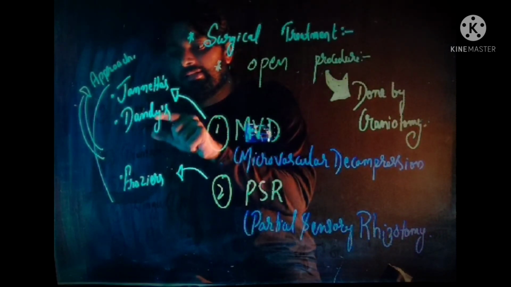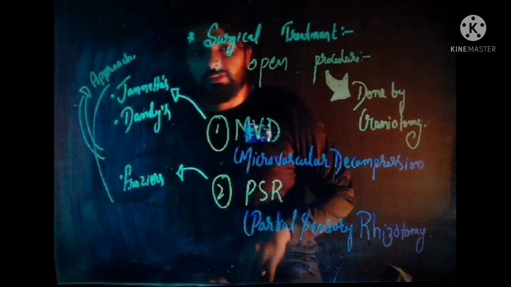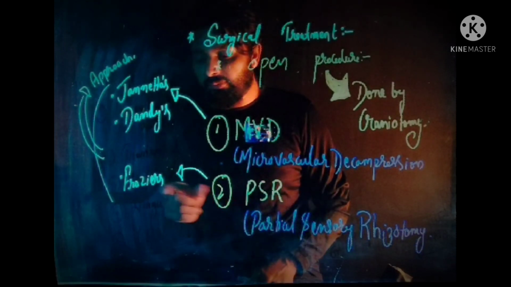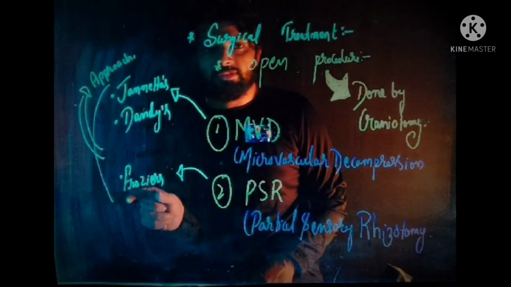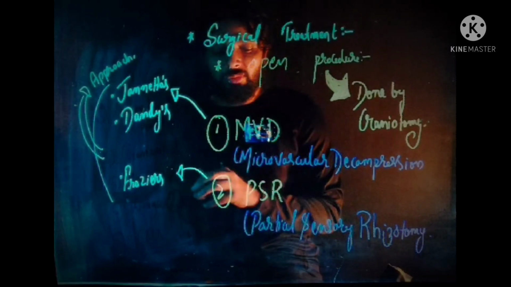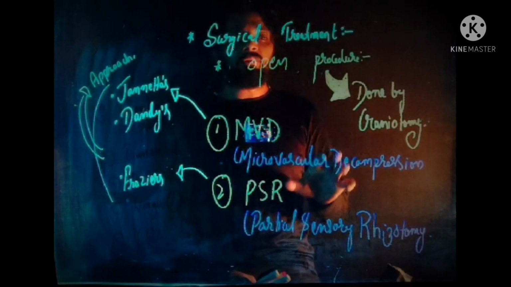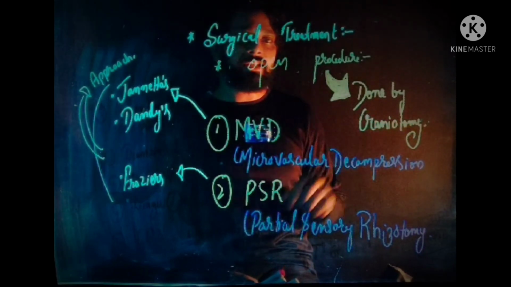First is Jannetta's approach and second is Dandy approach. And in partial sensory rhizotomy, a single approach is used, known as Frazier's approach. So these are the different approaches used in MVD and PSR. This is all about the open procedure which is done by craniotomy.